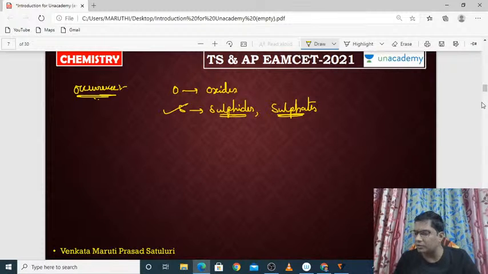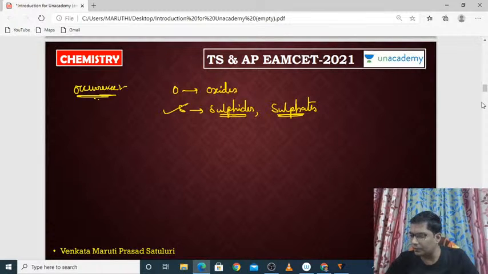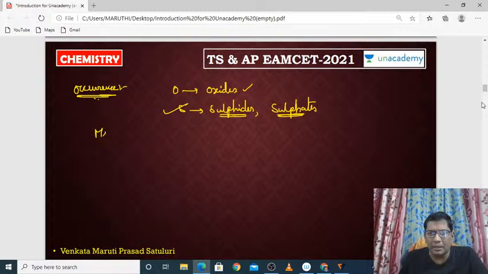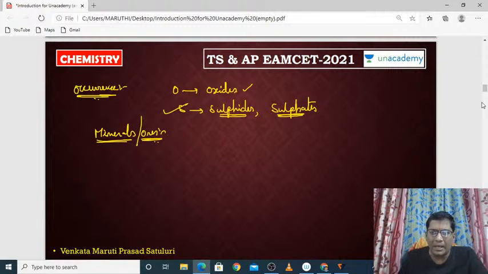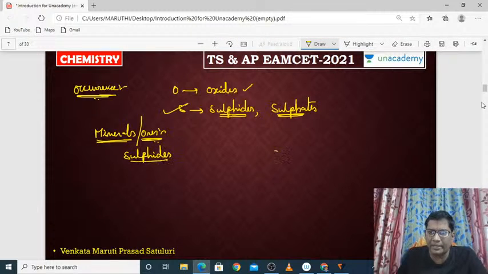Sulfur is found in either of these two forms. Oxygen occurs in oxides. Now let me discuss the minerals or ores of sulfur. How is it found? I am observing the sulfides first. Just observe the sulfides, and after that we will see the sulfates.